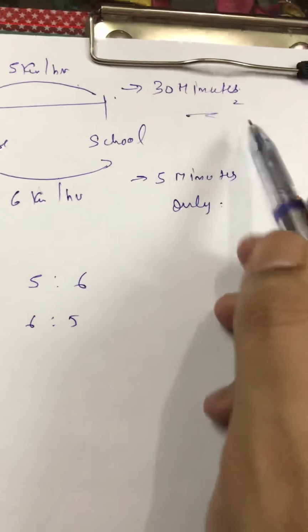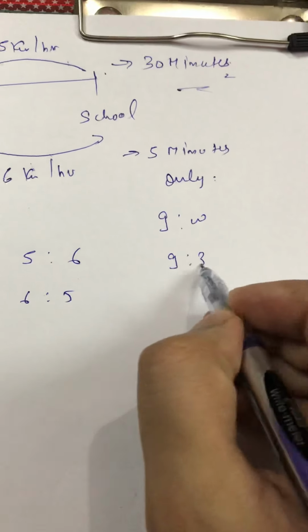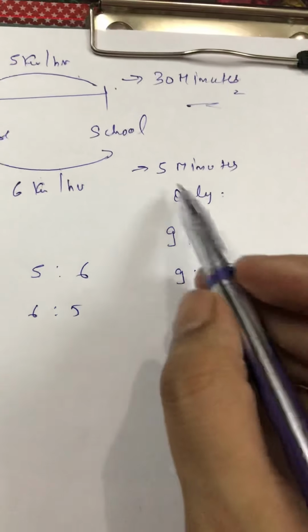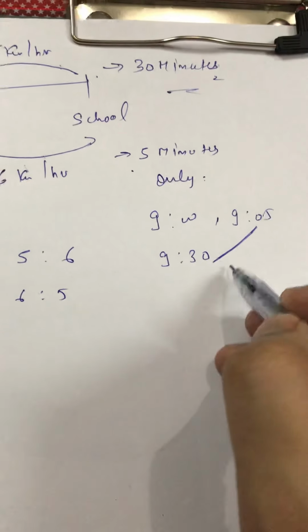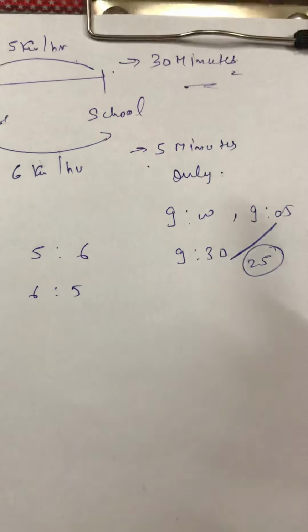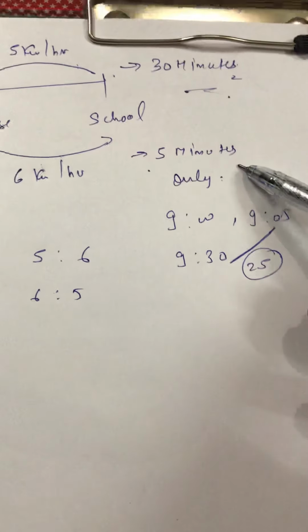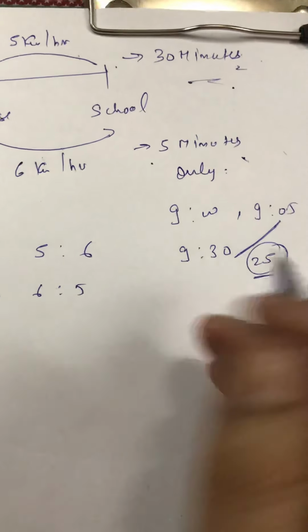Previously he was late by 30 minutes. Suppose he has to report there at 9, but he is reporting at 9:30. Now in this case he is late by 5 minutes only, which means he is reporting at 9:05. So what is the time difference here? 25. We can memorize this as: if it is late and late, I'll take the difference. If it is late and early, I'll add. So the time difference is 25.